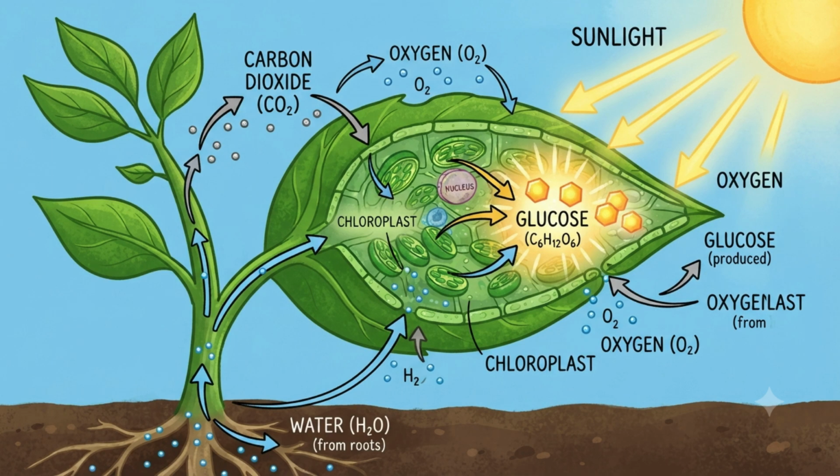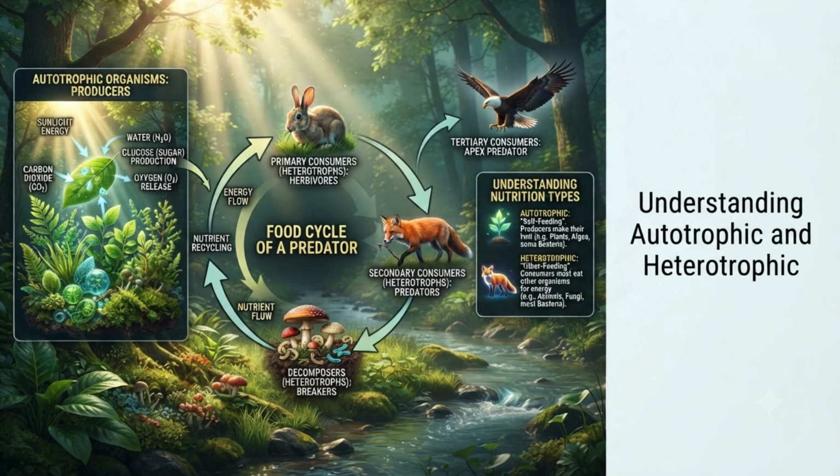Green plants make their own food using sunlight, water, and air, a process called photosynthesis, making them autotrophic. Animals can't make their own food, they depend on plants and other animals directly or indirectly, making them heterotrophic.